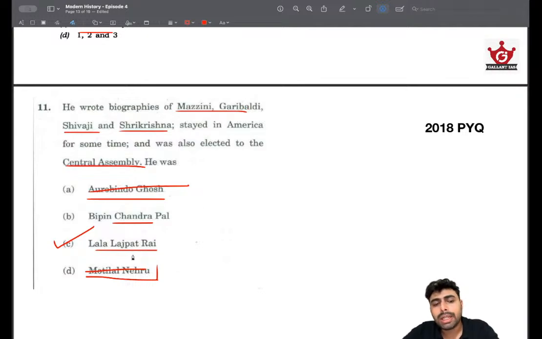And that's how I logically arrived at this answer, and I have eliminated Bipin Chandra Pal because of the electoral performance or the kind of popular figure this Lala Lajpat Rai was. So that's how I arrived at the answer as C.